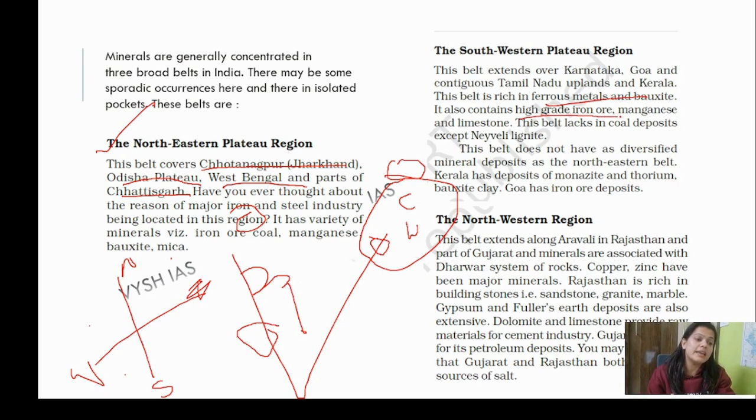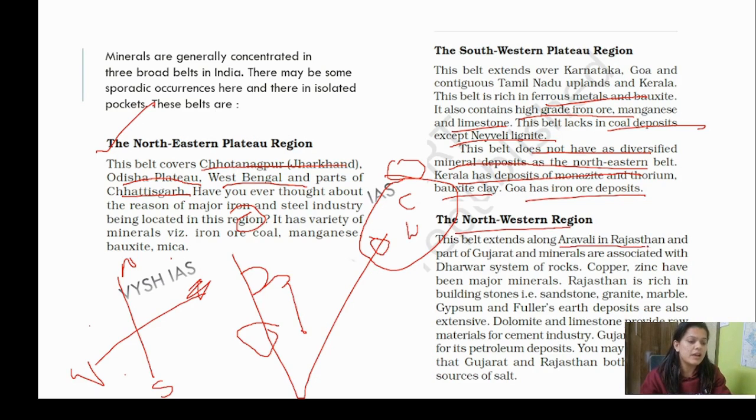It contains high-grade iron ore, manganese, and limestone. This belt lacks coal deposits except Neyveli lignite. This belt does not have a diversified mineral deposit like the northeastern belt. Kerala has deposits of monazite, thorium, and bauxite clay. Goa has iron ore deposits. Then let's talk about the northwestern region.